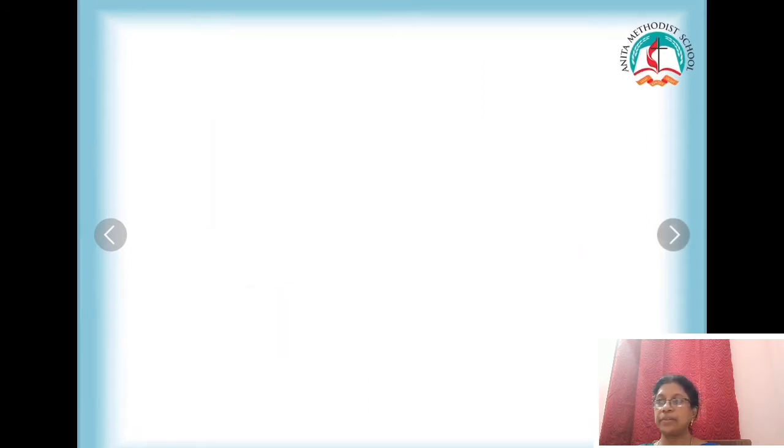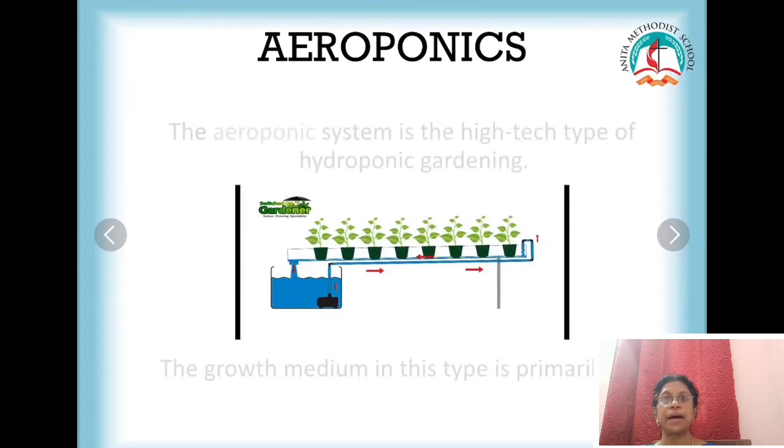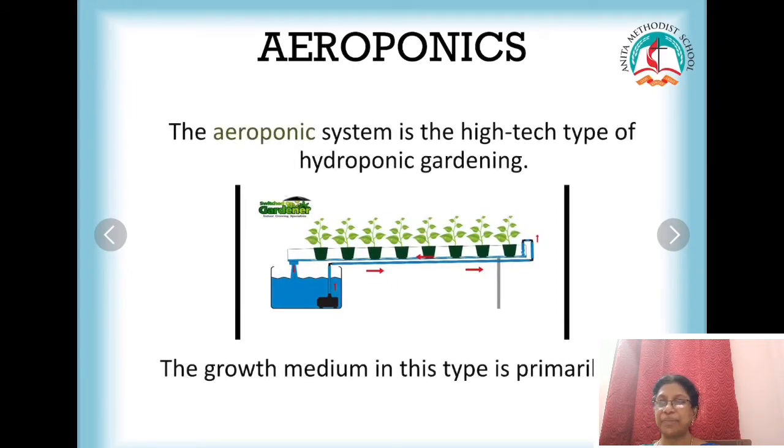Okay, next is aeroponics. What is aeroponics? Aeroponics is growing the plants in air. That means here, if you look at the picture over here, the roots are in air. They are just hanging inside. Okay, you can see the roots are hanging inside and they are not fixed in the soil.